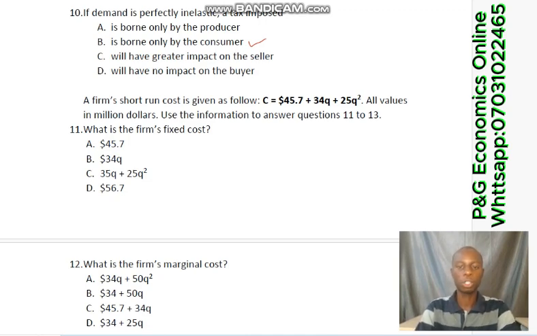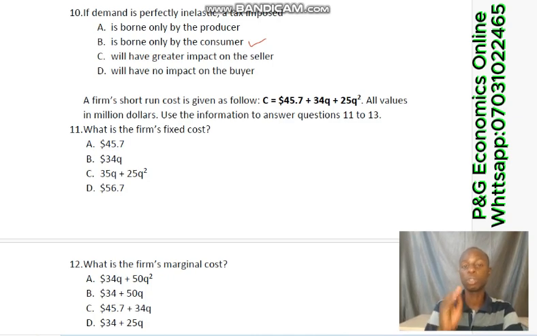But before we answer question 11, there is information we are given which covers questions 11 to 13. The information says that a firm's short-run cost is given as follows: C equals 45.7 plus 34Q plus 25Q squared. All values in million dollars. So use the information to answer questions 11 to 13.